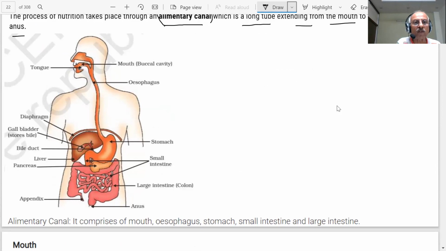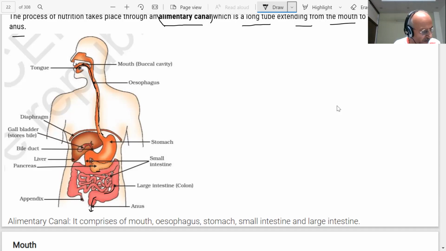You can see a long tube. So what is this called? Alimentary canal.